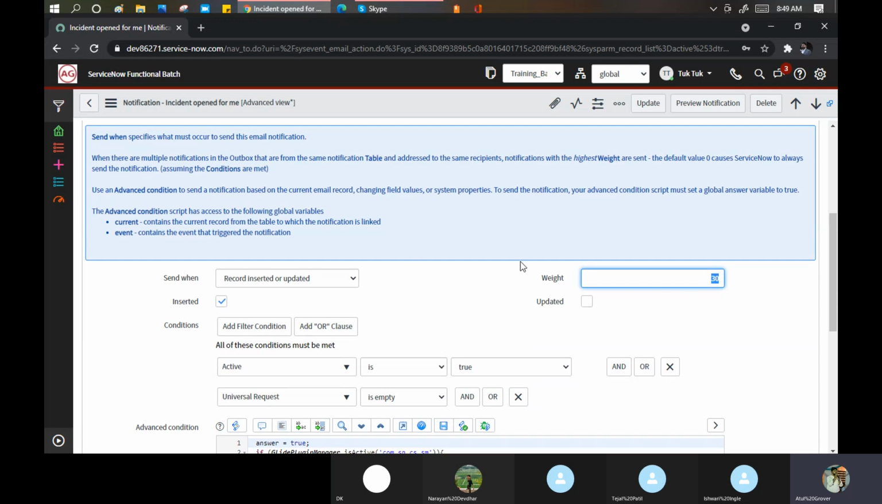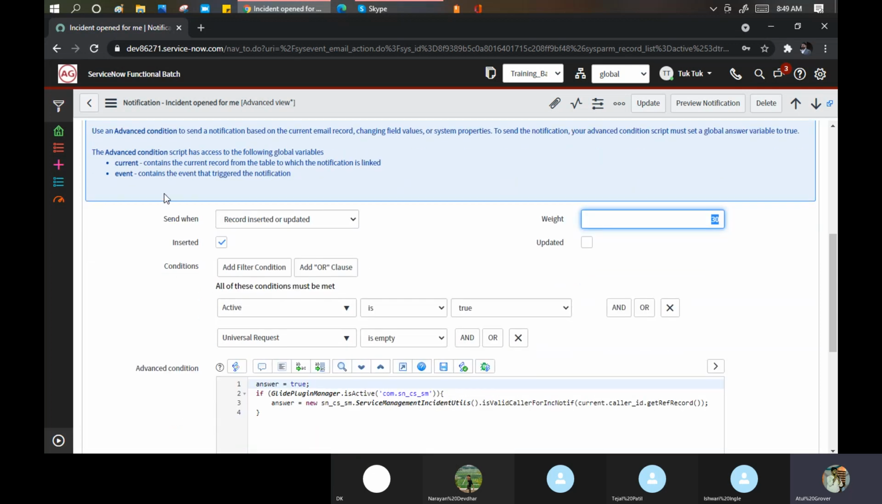But it is not like that in this case. Okay. Now we say when to send: record inserted or updated. How will my system know whether it is inserting or updating? Inserting means the first time you are creating a record, it's called insert. If I'm changing the value, it's an update. So I say whenever anyone inserts, then this notification will go out.